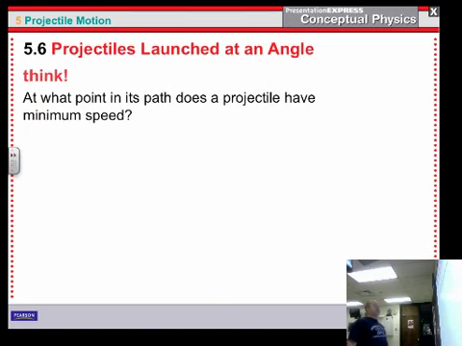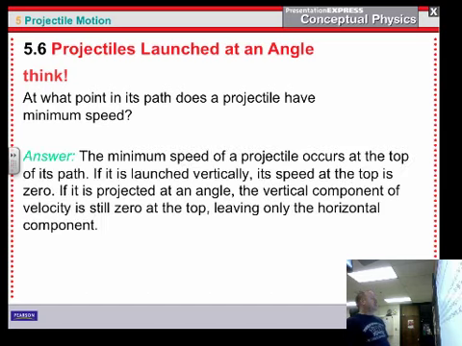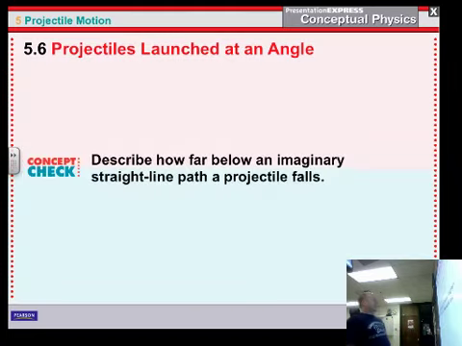At what point in its path does a projectile have minimum speed? Where would it have the minimum? Well, the minimum speed is at the top. That's where it would no longer have a vertical component. It would only have its horizontal speed. If you're going straight up, it would be stopped. If you were throwing it out, it would just have the horizontal component of it.